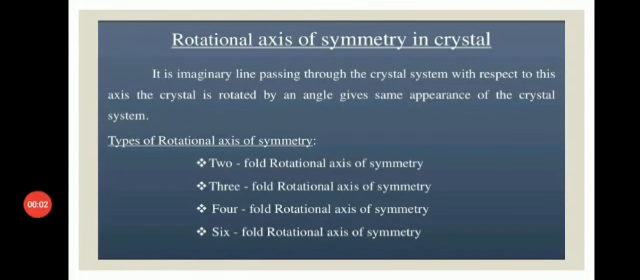In the two-fold rotational axis of symmetry, if we rotate the crystal by a 180-degree angle, then we find the same structure of the crystal. In the three-fold rotational axis of symmetry, we rotate the crystal by a 120-degree angle. In the four-fold rotational axis, we rotate the crystal by a 90-degree angle, and in the six-fold rotational axis of symmetry, we rotate the crystal by a 60-degree angle.